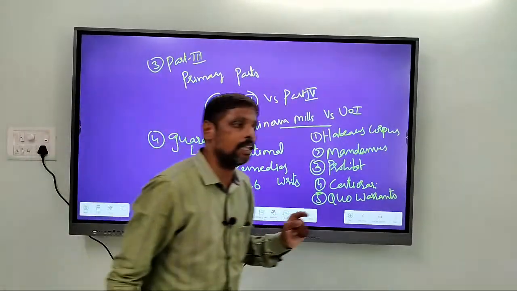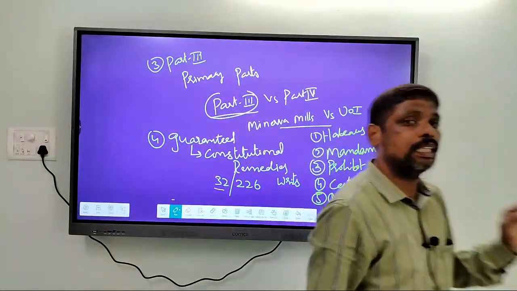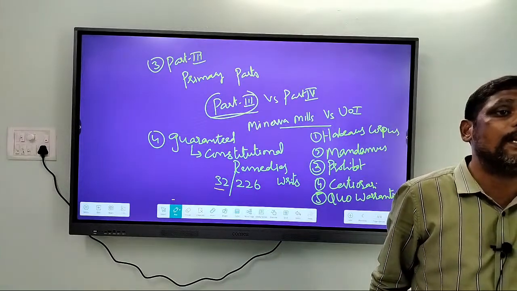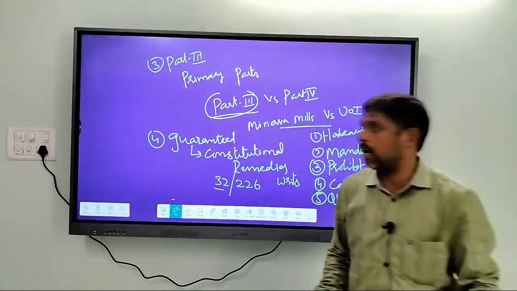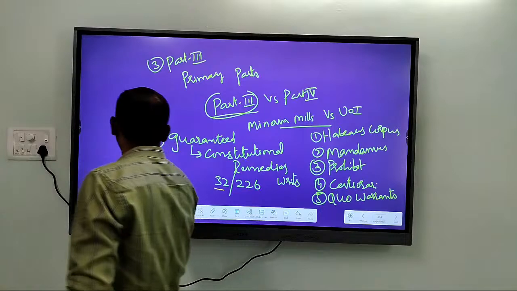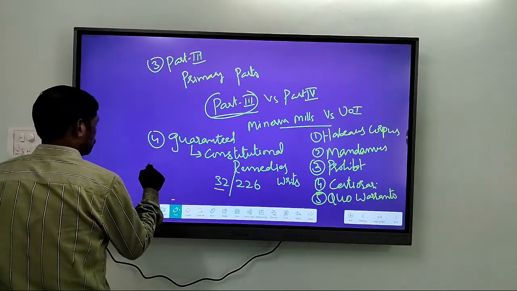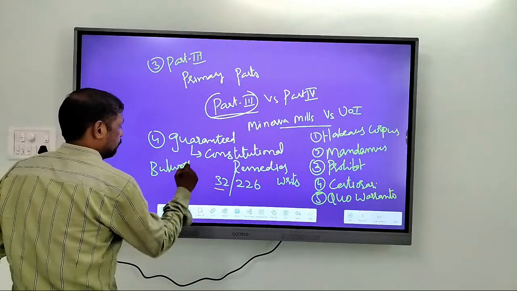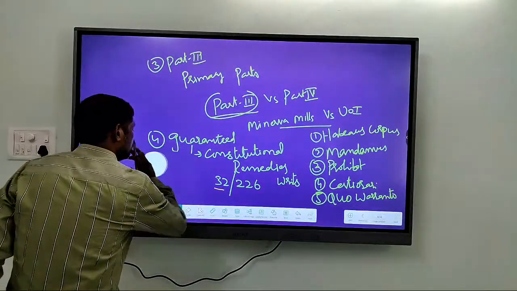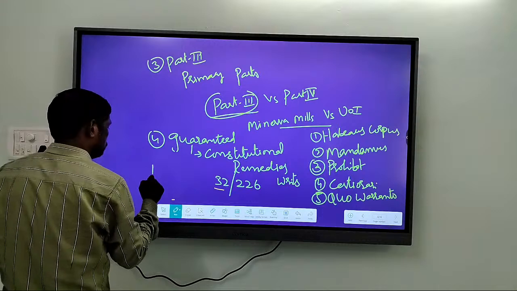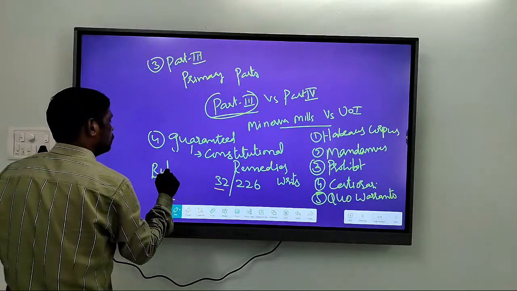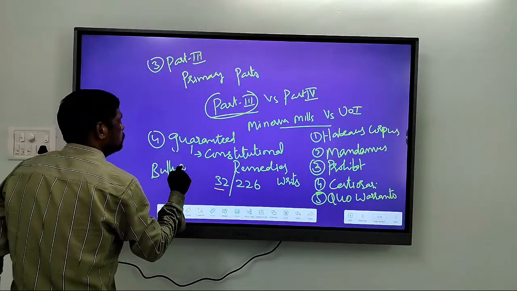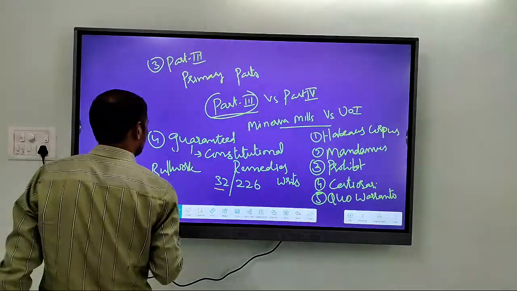That is the reason why Article 32 is regarded as the bulwark of the Indian Constitution. B.R. Ambedkar termed Article 32 as the heart and soul of the Constitution.